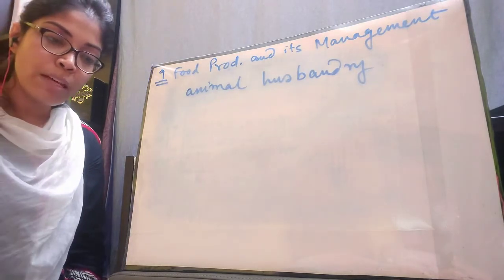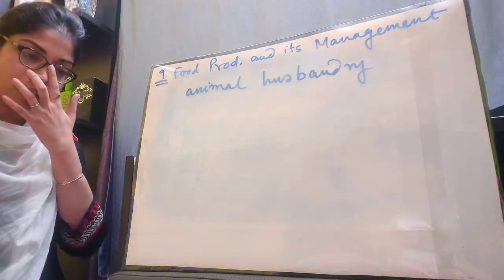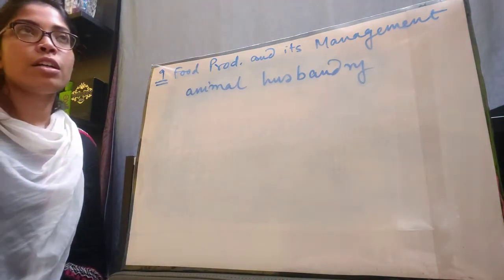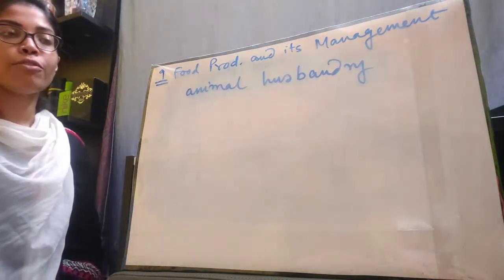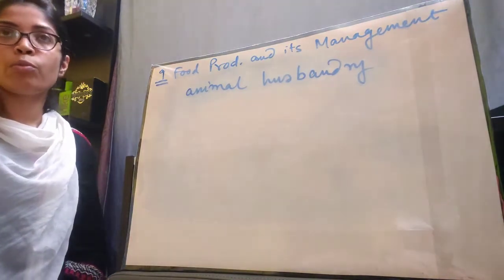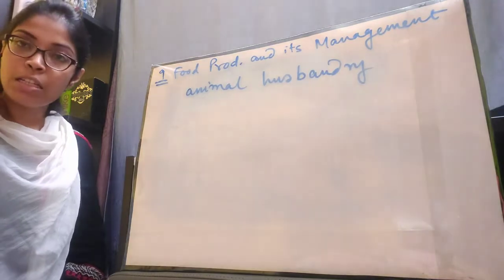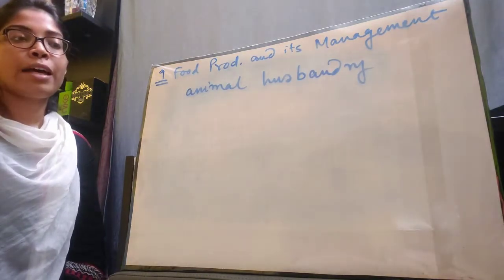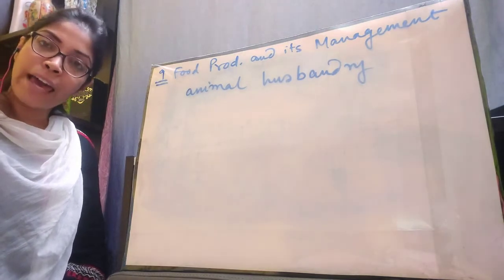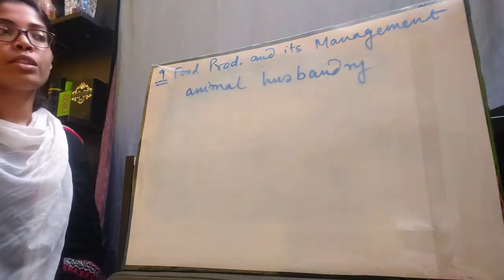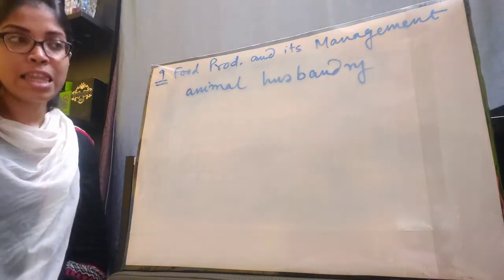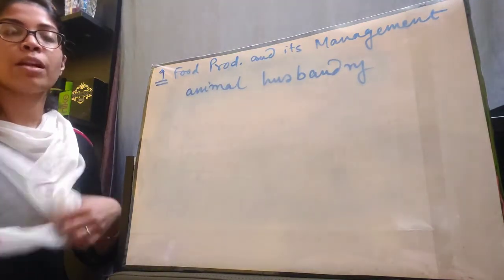Okay, so human beings obtain food mainly from agriculture and animal husbandry. To give examples of animal husbandry, from cattle like cow we get milk, from goat we get meat, from hens we get meat and egg both, right? So these are the different animals that are reared in animal husbandry.